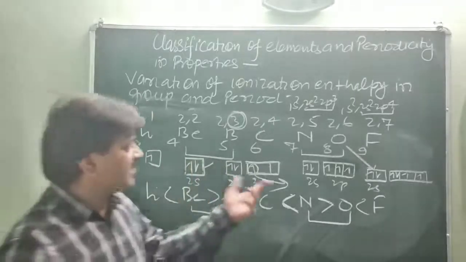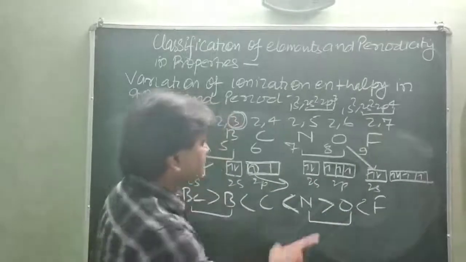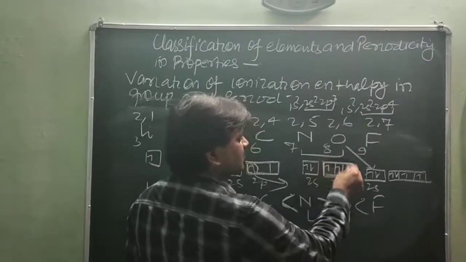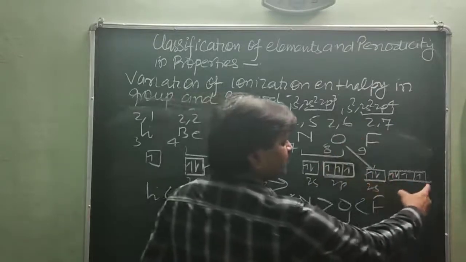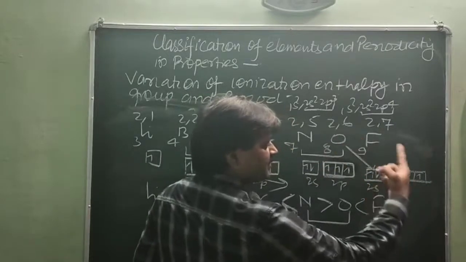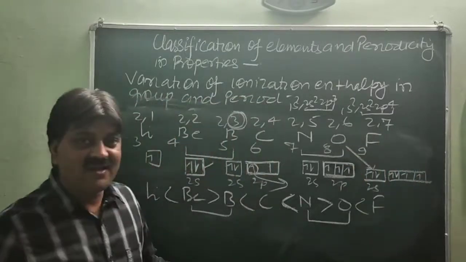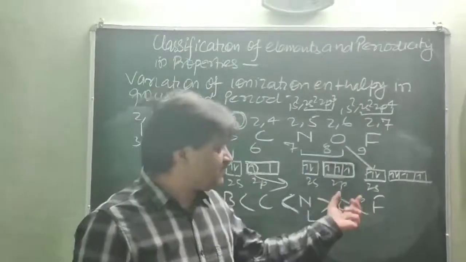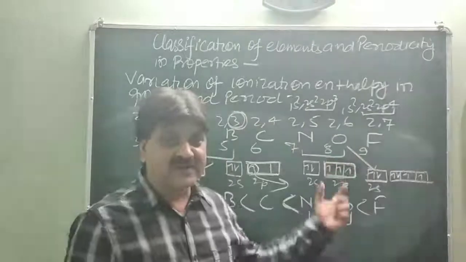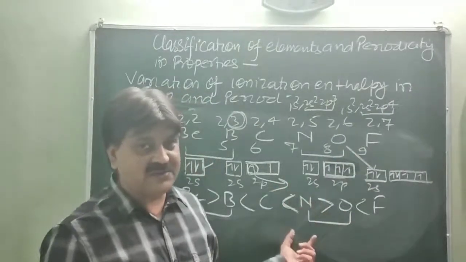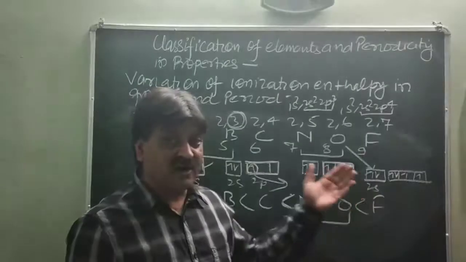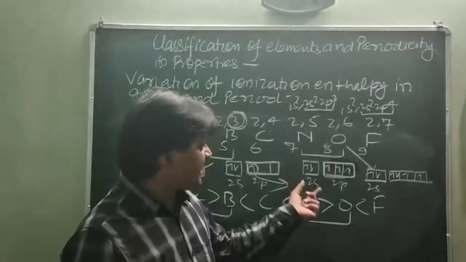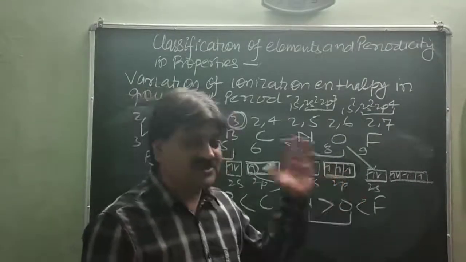Same thing is found in the case of nitrogen and oxygen. You will see, in the case of nitrogen, the outermost p shell is completely half filled, 2p3, 1, 2, 3. However, in the case of oxygen, this is 2p4. It is neither completely half filled nor completely fulfilled. So this is the reason nitrogen achieves extra stability as compared to oxygen, because nitrogen has a completely half filled p subshell, whereas oxygen is partially filled. So this is the reason nitrogen has greater ionization enthalpy as compared to oxygen.